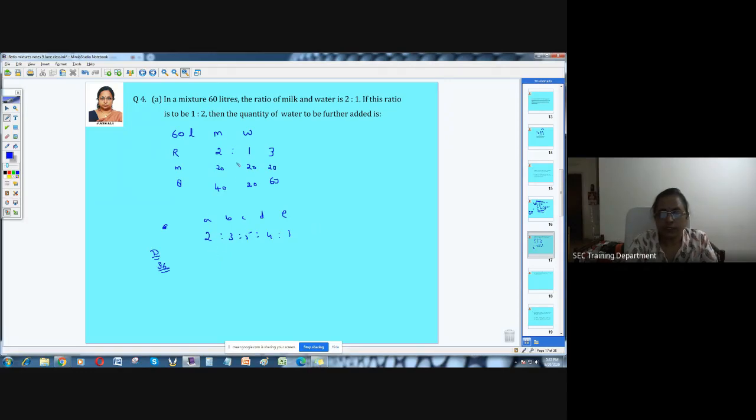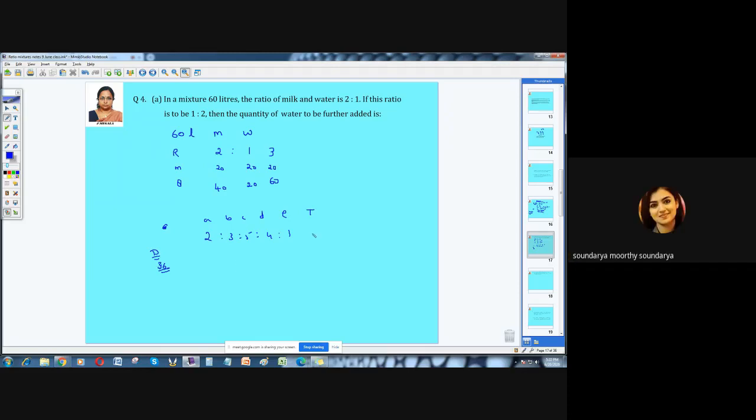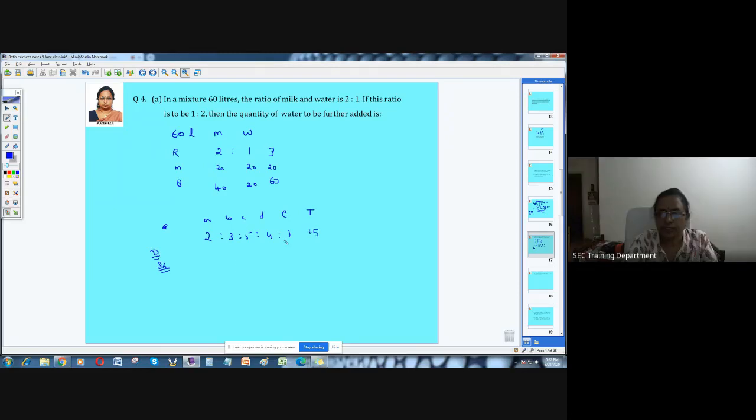As I told you here, the ratio box, what you can do is write the last one as a total. So what is sum of all this? 1 plus 2 plus 3 plus 4 plus 5. What is sum? 15? Right. So the first row will be all the ratios. Second is a multiple, third is a quantity. Which quantity is given now? D quantity is given. So write down under this D. And now multiple you have to find. 4 into what gives you 36?